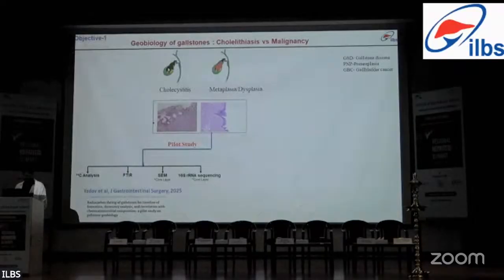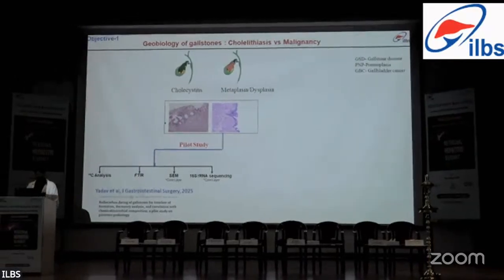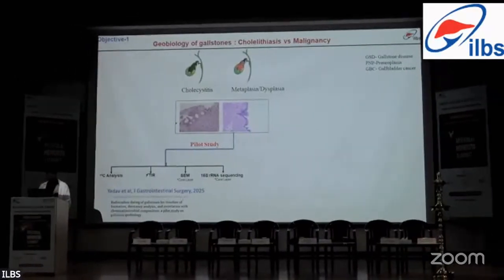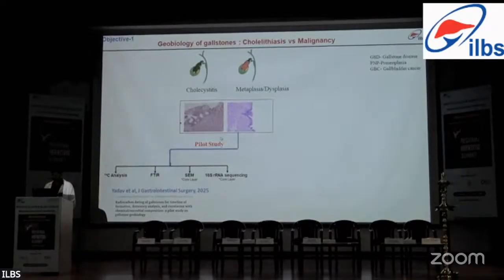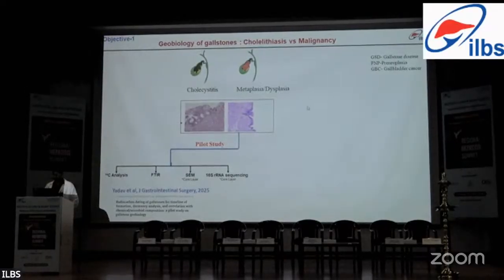Based on this, the study was designed. Since I was new to this study, I decided to do a pilot study first to test the feasibility of doing carbon dating and all these techniques on gallstones. This study has already been published in the Journal of Gastrointestinal Surgery. But it has several limitations, including small sample size and absence of gallstones from gallbladder cancer patients.